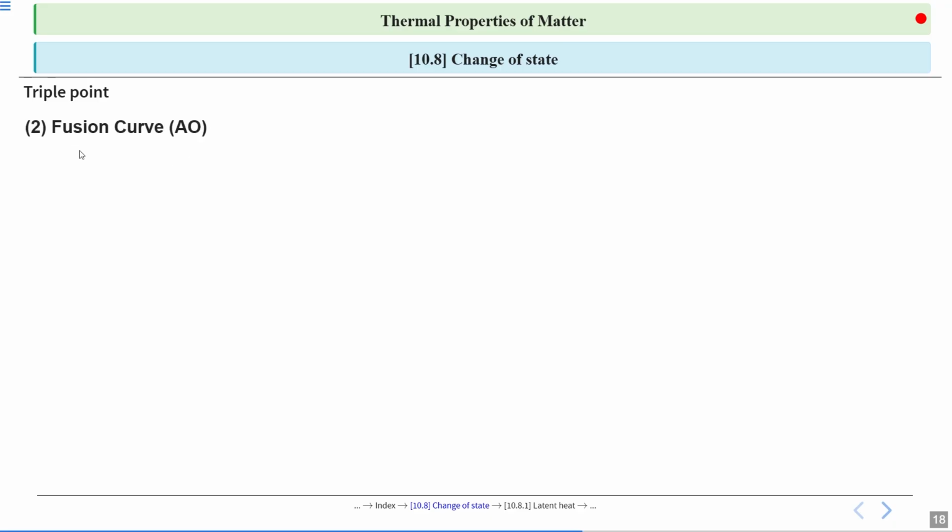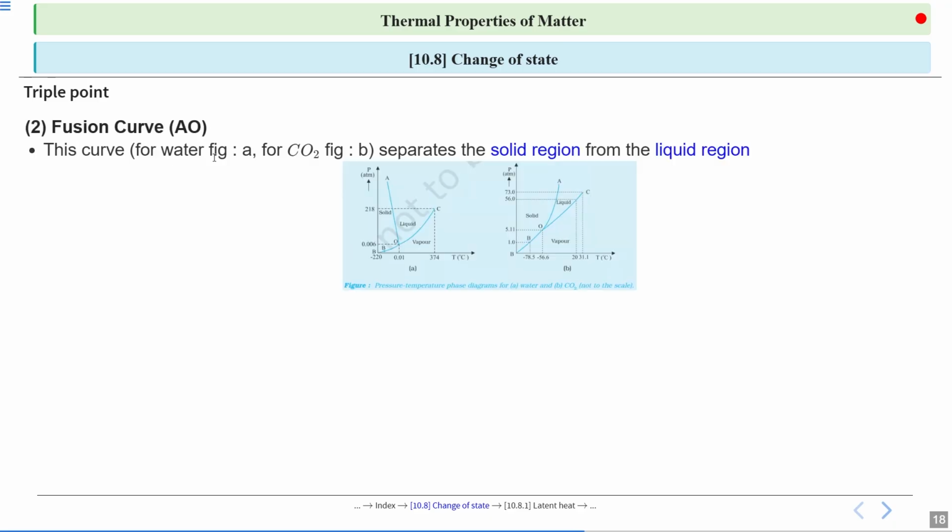Second curve is fusion curve. So AO curve is the fusion curve. This curve, for water A and for CO2 B, separates solid region from liquid region.